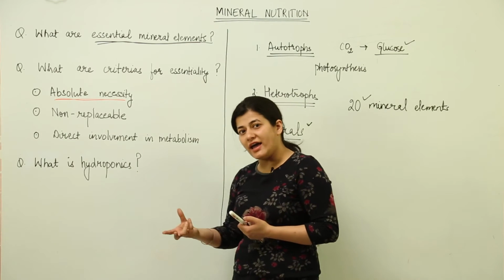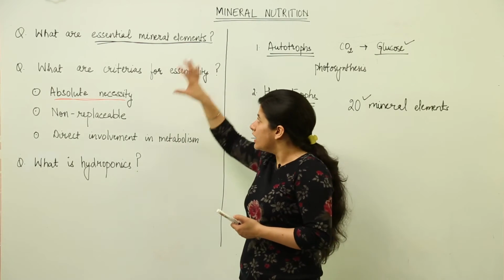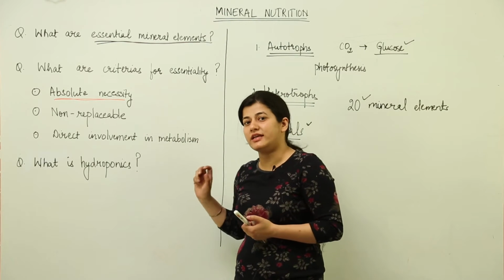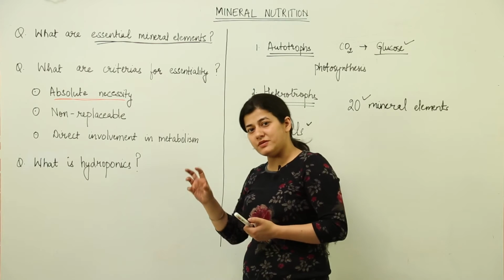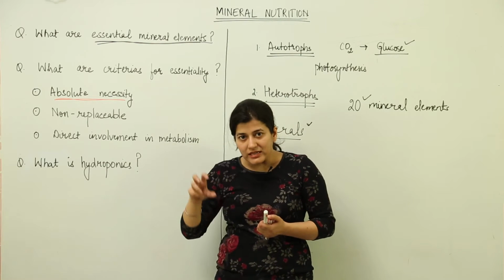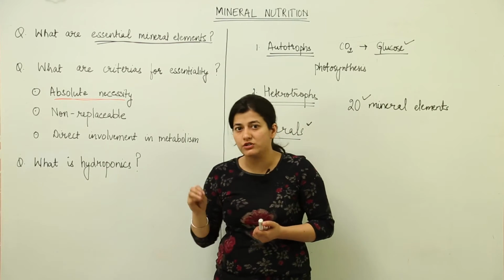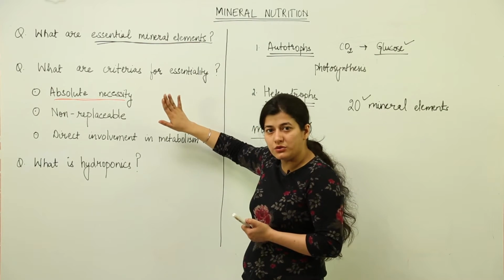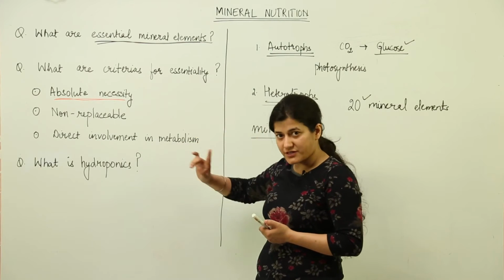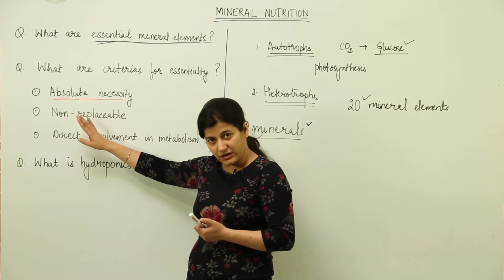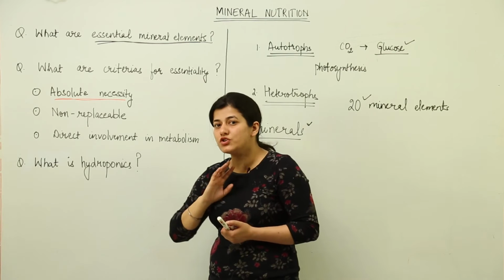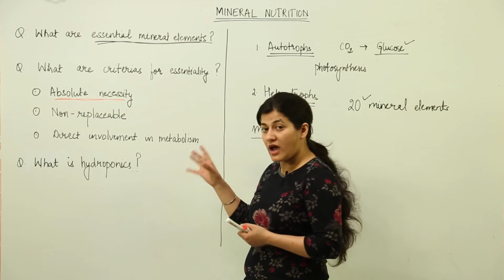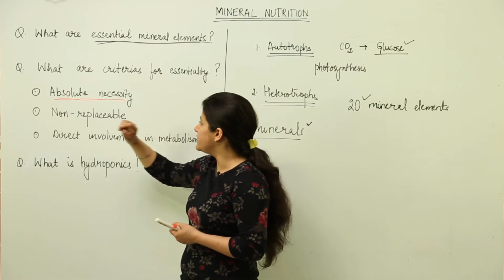The plant would die, or it would be sterile, if even a single element out of these 20 is missing. If the mineral element is missing, there would be a discrepancy in plant growth, which could be vegetative or reproductive, or both of them. It depends on how important that particular element is.